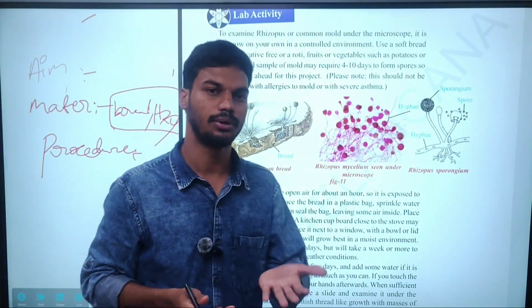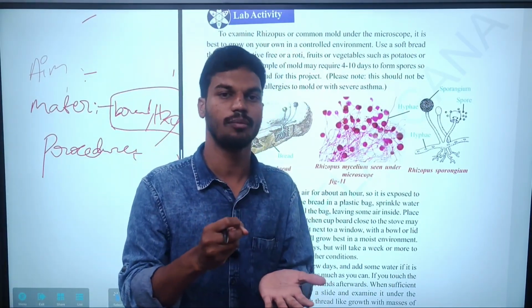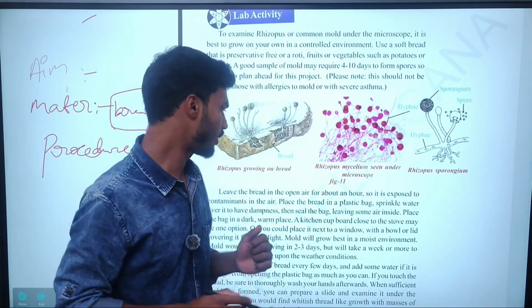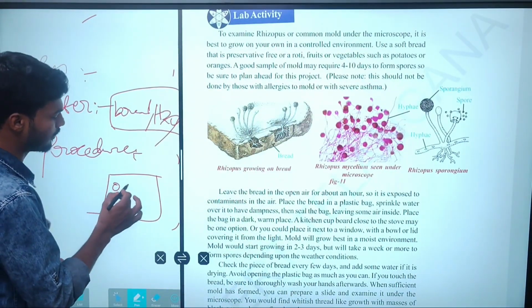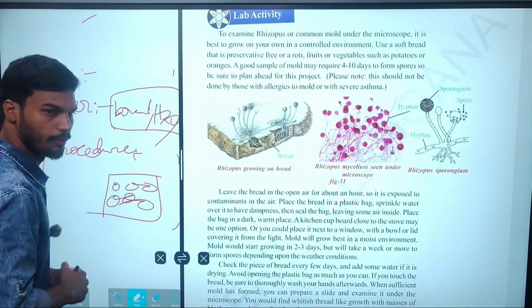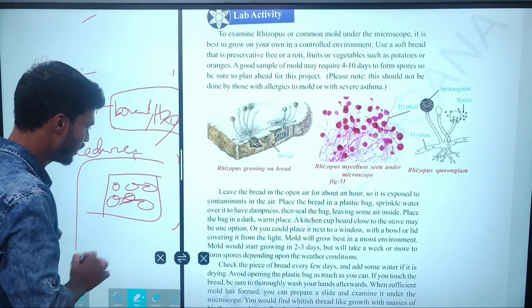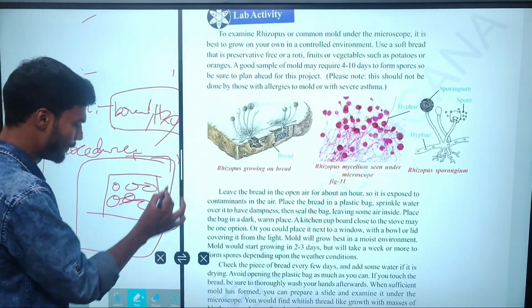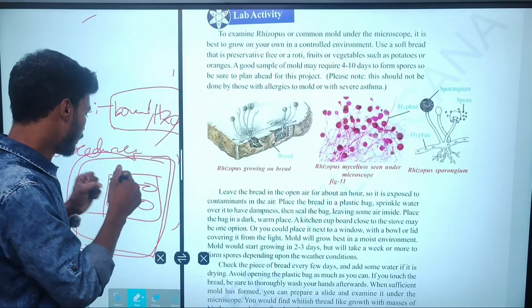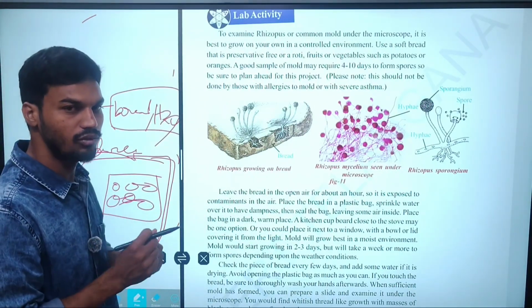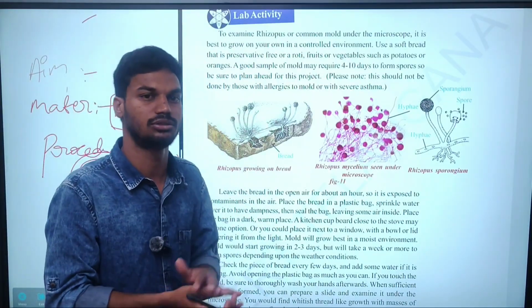So the procedure: first, take a piece of bread slice and sprinkle a few droplets of water on it. After sprinkling, cover the bread properly with the polythene cover and tie the mouth tightly, so that atmospheric gases do not escape from inside to outside or enter from outside to inside.